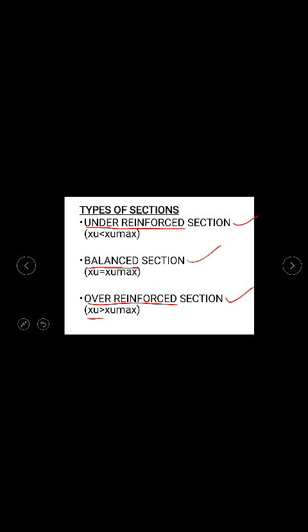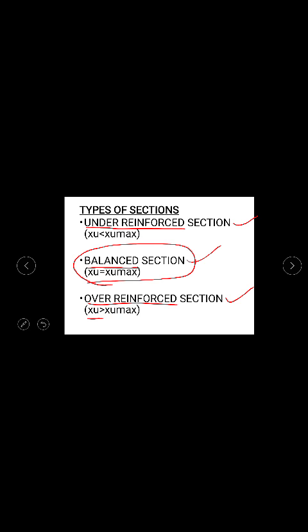That means reinforcement is kept beyond the limit. Under reinforced section means the reinforcement is kept below the limit. Balanced section, the reinforcement is placed at the optimum values. All the values are optimum here in the balanced section. Whereas for over reinforced section, the reinforcement is provided in excess. So that is why it is termed as your over reinforced section.